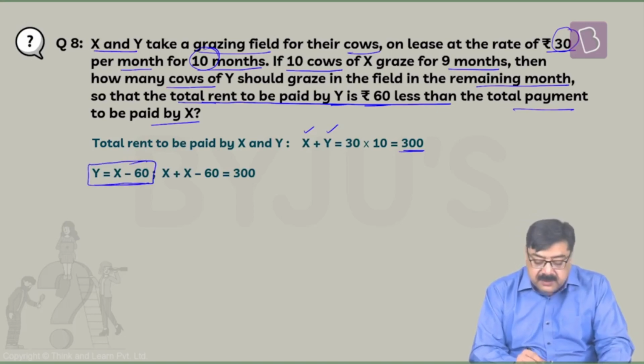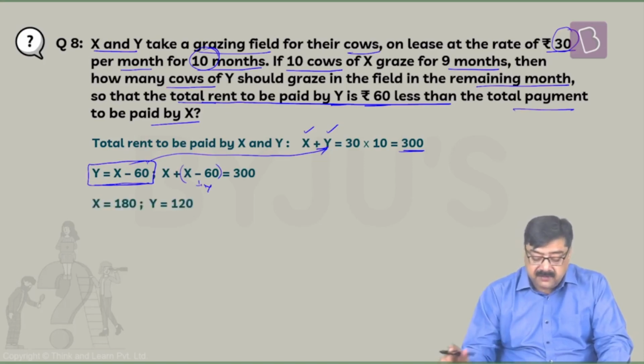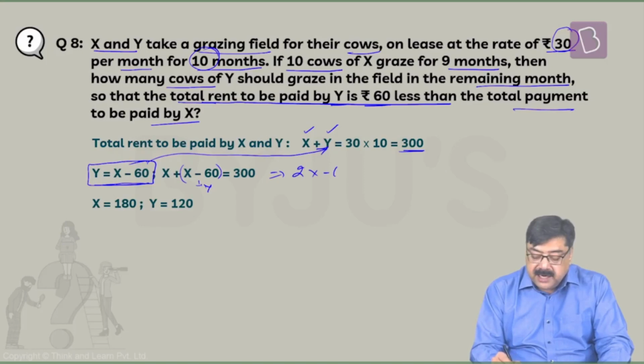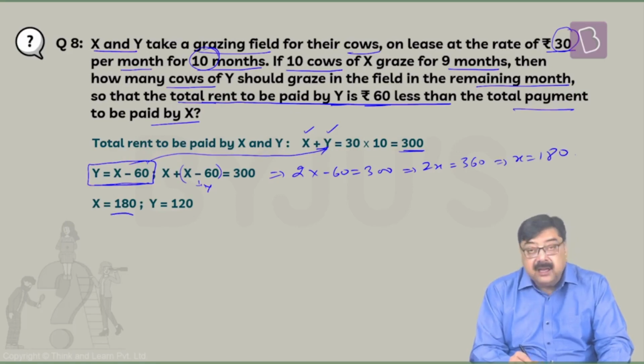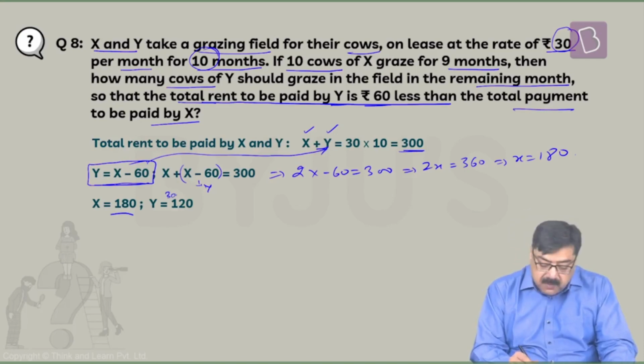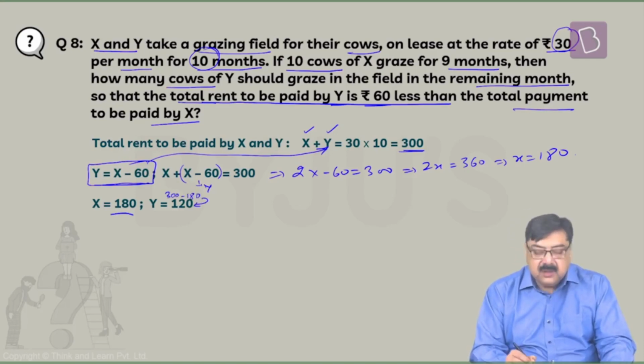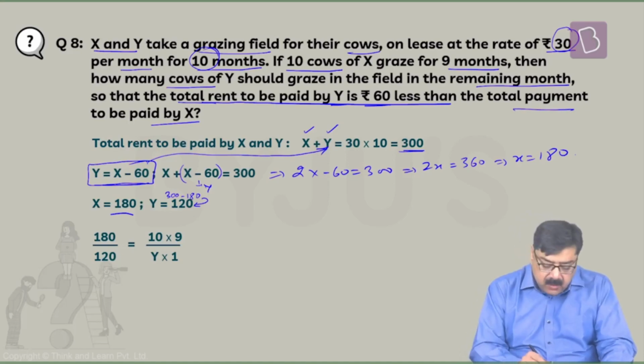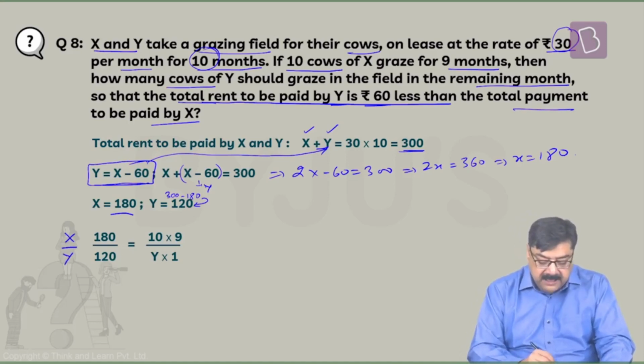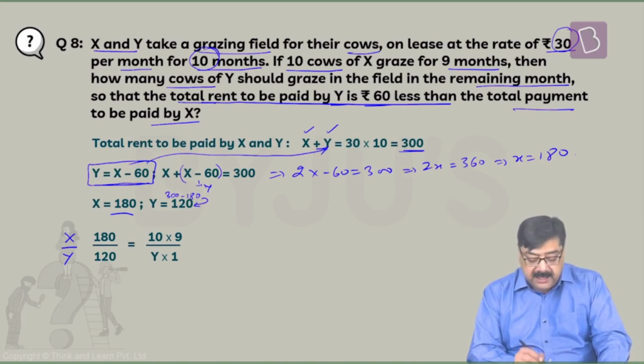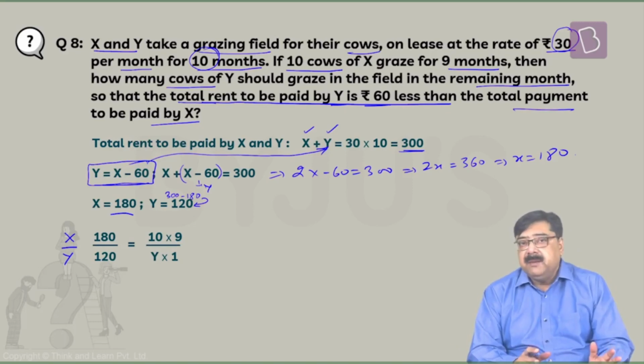So this we will substitute here in place of Y. So we get X plus X minus 60. This is nothing but Y. X plus Y is 300. So with this, we find that 2x minus 60 is equal to 300, which is 2x is equal to 360, which means x here equals 180. If x is 180, the total sum is 300. So 300 minus 180 is 120. As simple as that. The amount paid by X to the amount paid by Y, this is the ratio. So 180 by 120. This is the ratio in which they make their payments.